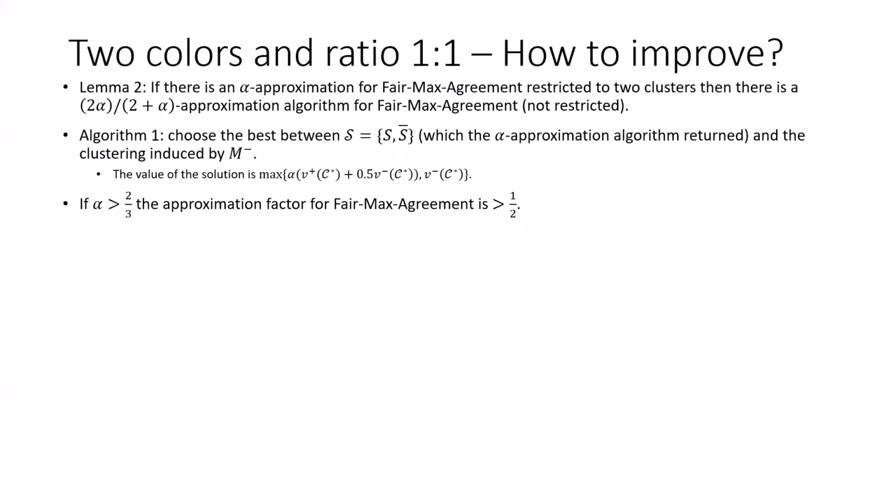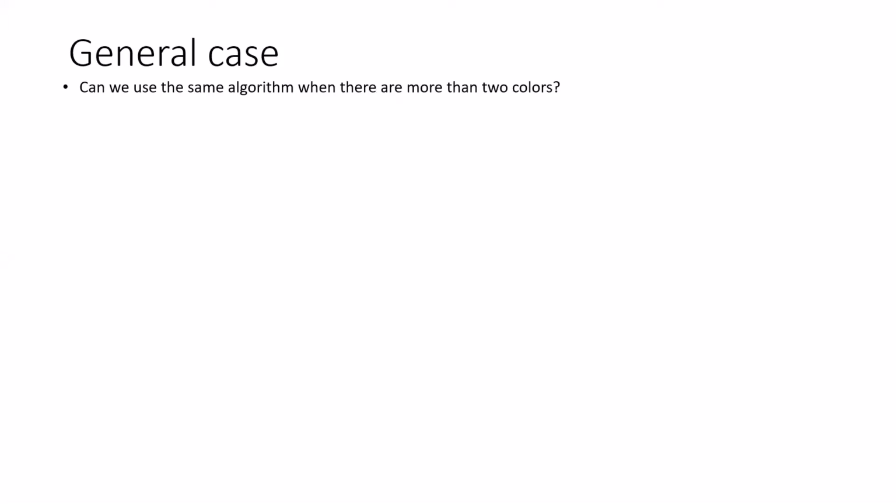Also note that if alpha is greater than 2/3, then that expression is greater than half. So that's what we aim for. Before we talk about the alpha approximation algorithm for the constrained problem, let's see if the same approach still holds for instances with more than 2 colors.